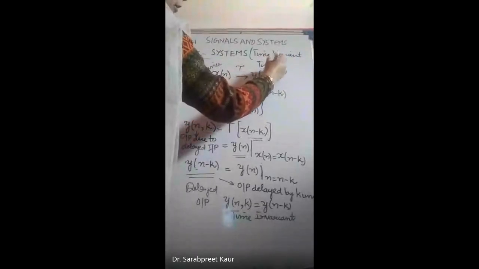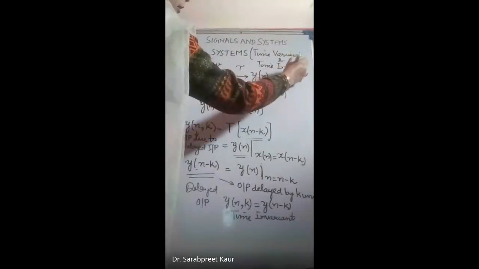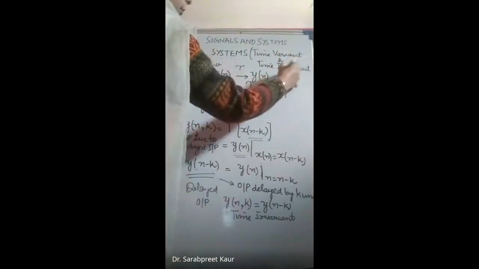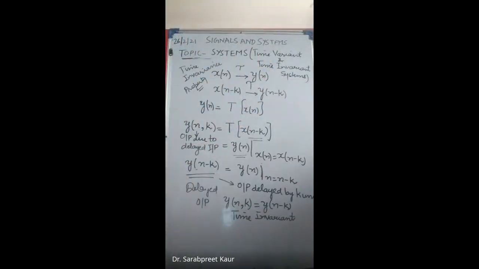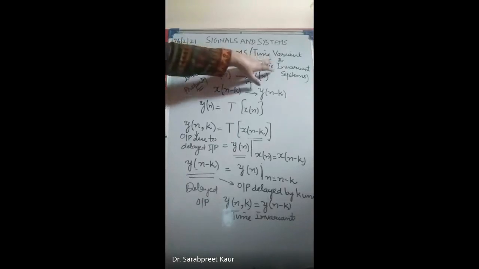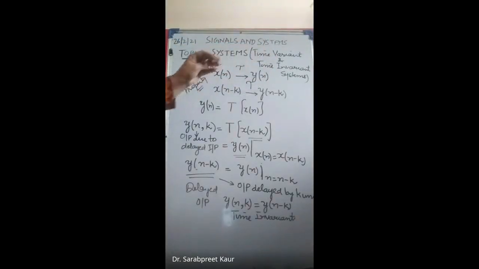Time variant and time invariant. We were discussing systems. From the definition, a system which varies with time is time variant, meaning its input output characteristics vary with time. And it is time invariant if the input output characteristics of the system do not vary with time.